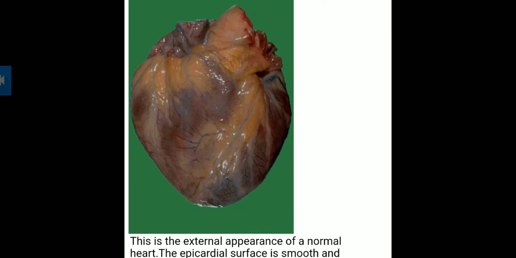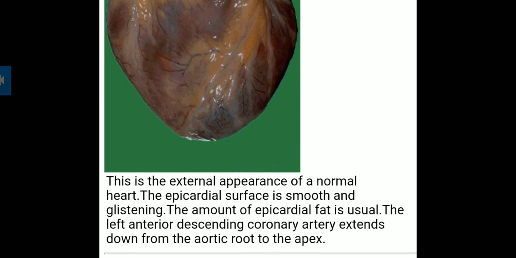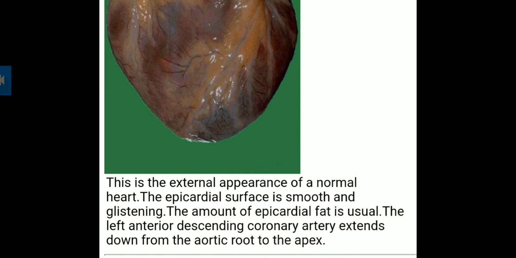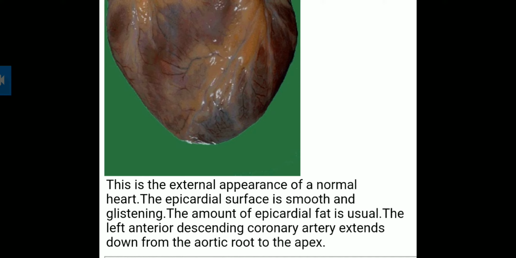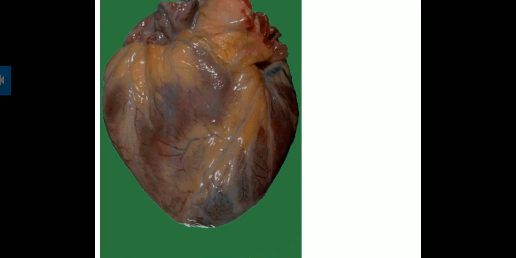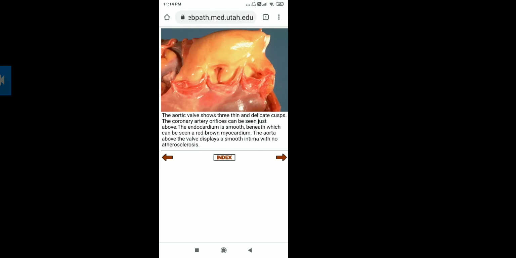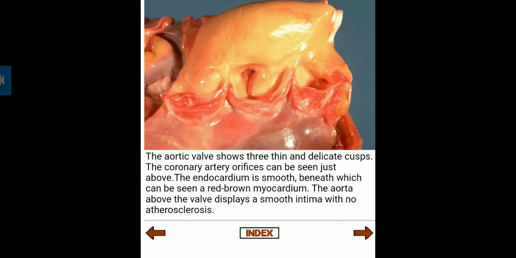This is the normal heart, the external appearance of the normal heart. The epicardial surface is smooth and glistening, and the amount of epicardial fat is usual. The left anterior descending coronary artery extends down from the aortic root to the apex, and the aortic valves are shown here.